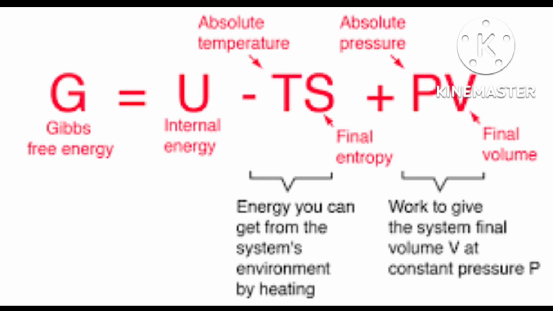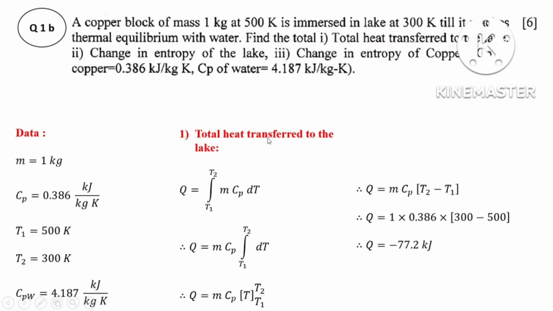Okay, open means that both mass and energy can be transferred, and closed means only energy can be transferred, not the mass. Therefore, for most chemical reactions, there is a change in both enthalpy and entropy.